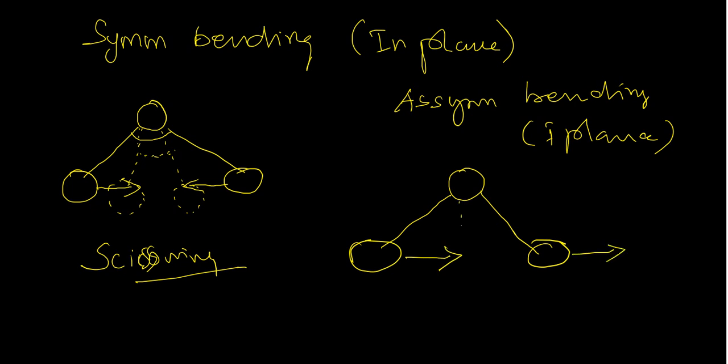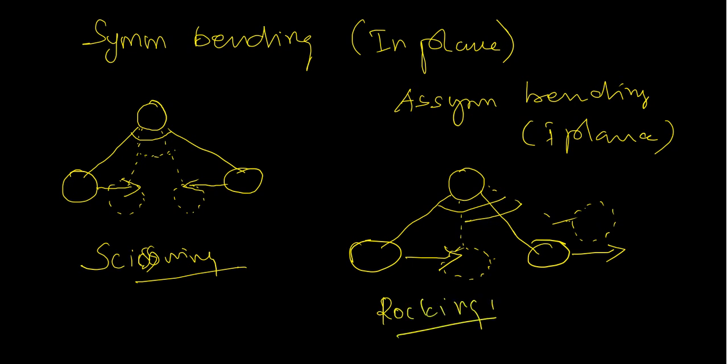During this, this atom will come here, and this atom will go here. Actually this bond angle doesn't change. It is changing the direction. This kind of vibration is called rocking.